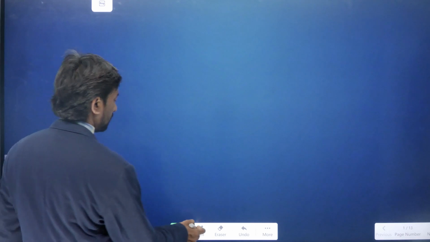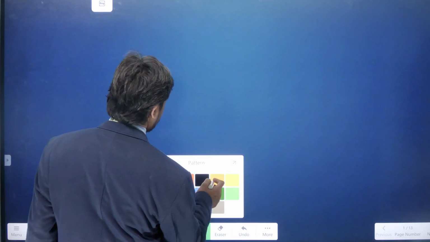Two copper circular discs of the same thickness, the diameter of A is twice that of B. The moment of inertia of A compared to that of B is what? So here two circular discs are there of the same thickness.